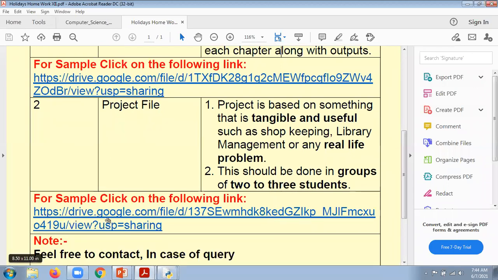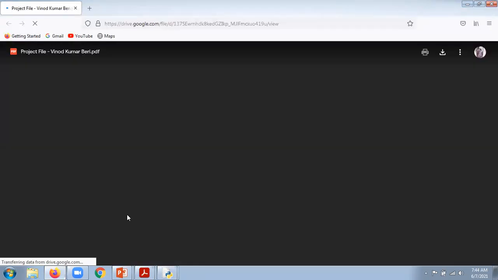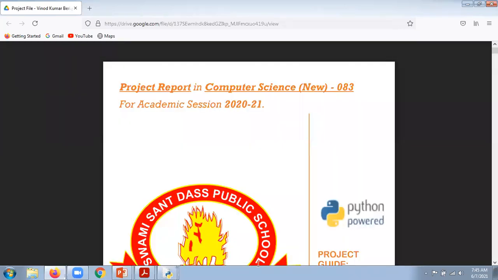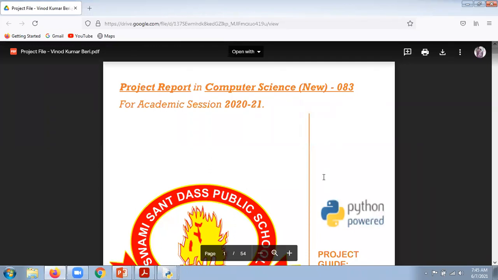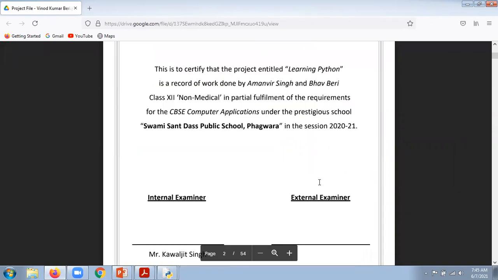Okay, so this is a sample. Why am I showing this sample here? Because I consider that this is something created by the students themselves, in spite of downloading from any other resource available over the net. This is a project of Bhavberi, Amanji and Himanshuji, 3 students of session 2020 and 21. They created each and everything by their own.